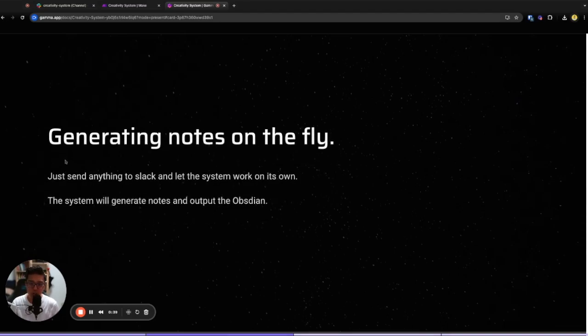So it will generate the notes on the fly. Basically, I just need to send anything to Slack. It can include audio, video if possible, text, or a URL. It will scrape the URL and summarize it for you. ChatGPT will do all the heavy lifting, and the system will generate notes and output them to Obsidian automatically. So you can go to Obsidian and just do the tagging and sorting, or even delete the note if it's not useful.